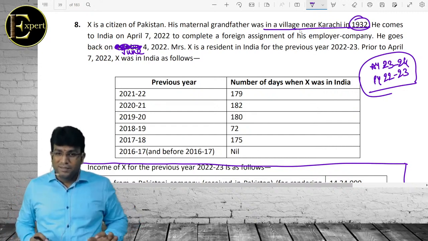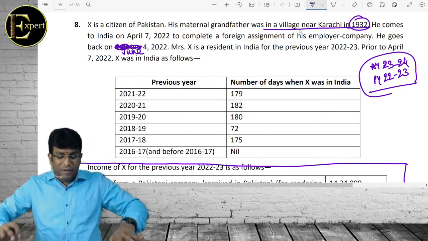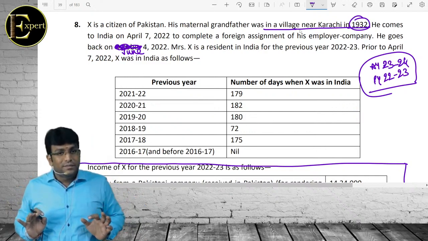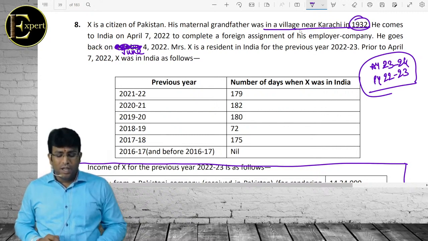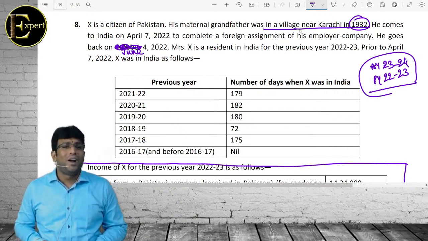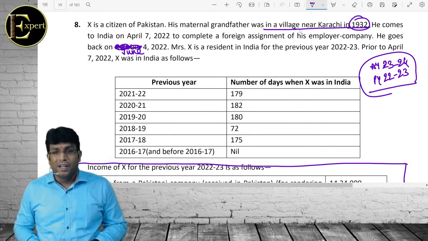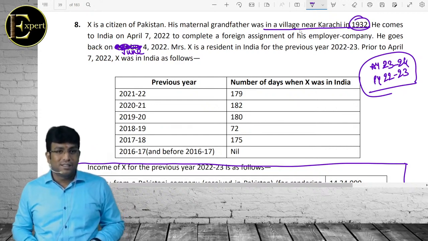He is a person of Indian origin. Did he come to India for a visit? Somebody is telling, no sir, he came to India for foreign assignment. So what? Visit doesn't mean personal visit. Visit could be business visit or personal visit. Did he come to India for a visit? Yes. What will happen then?